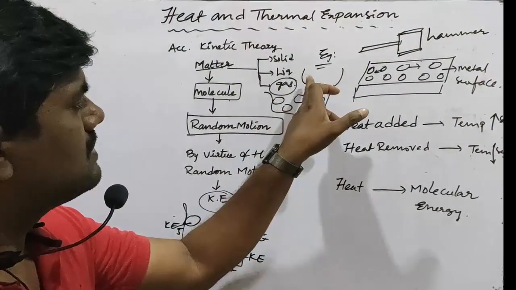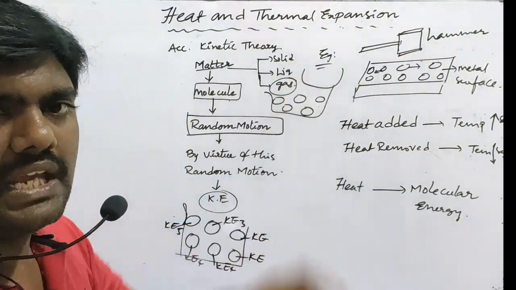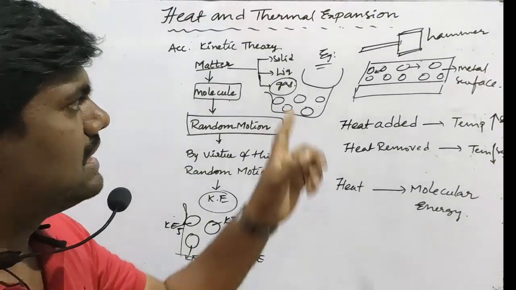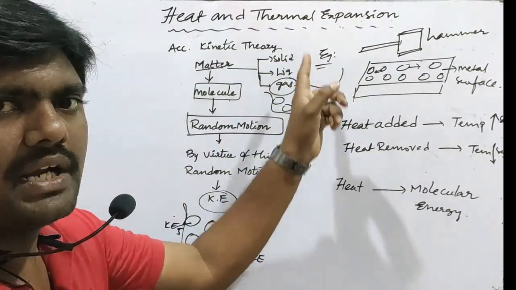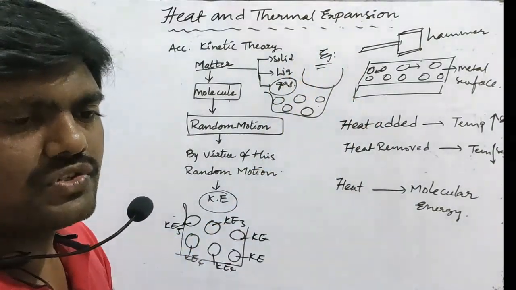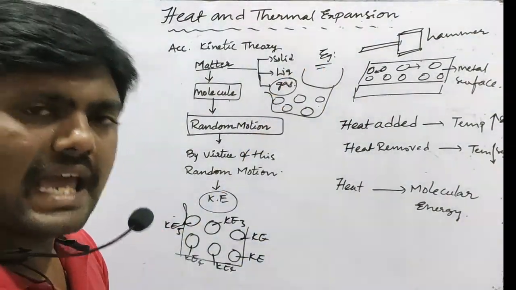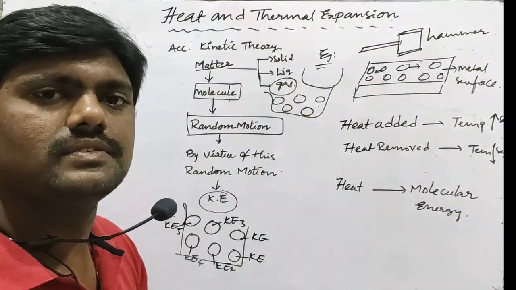Next is solid molecules. If you observe, they are very closely packed, so they do not move up and down or to and fro. Why? Because there is almost no intermolecular space in solids.